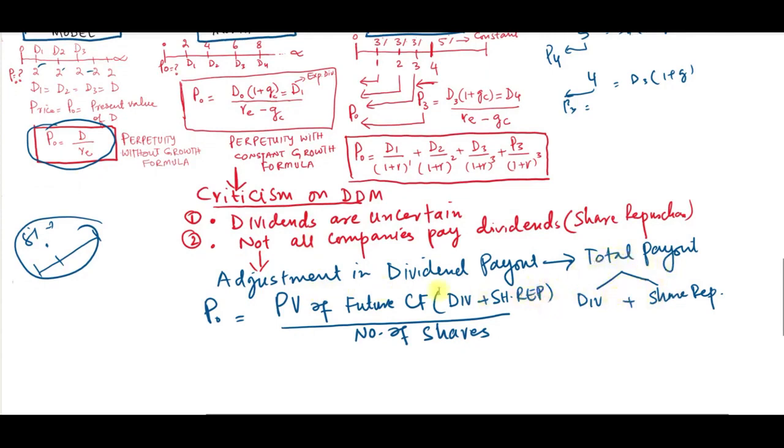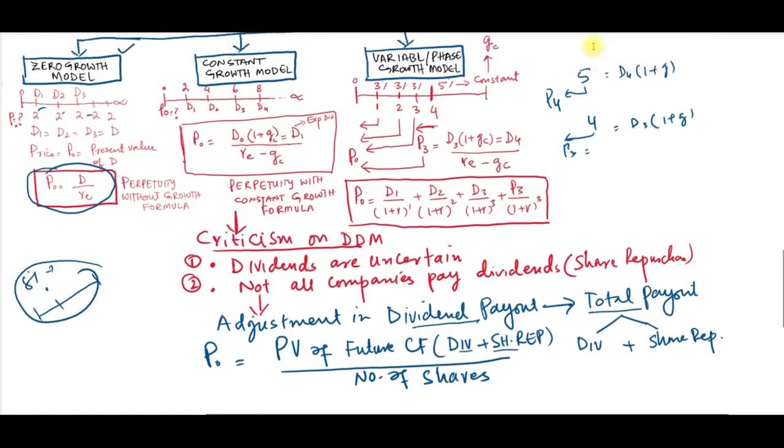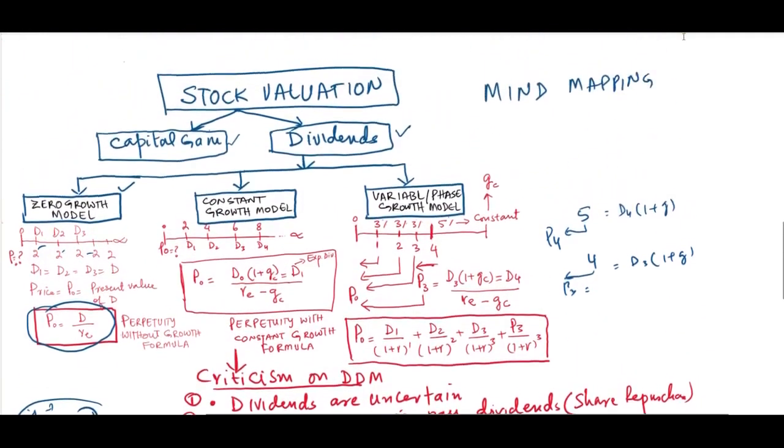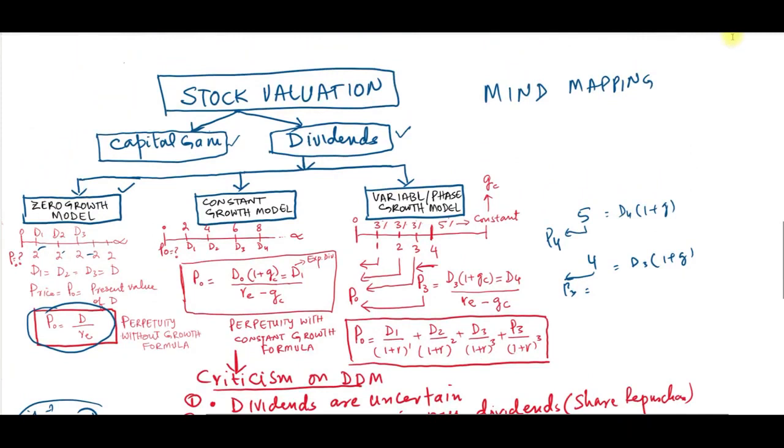So we have to adjust the dividend payout model, and this is the adjustment. Instead of dividend payout, we need to take total payout, and this is the formula for the total payout model. The present value of future cash flows, meaning dividends plus share repurchase, divided by the number of shares, gives us the price. So that was all about the mind mapping.